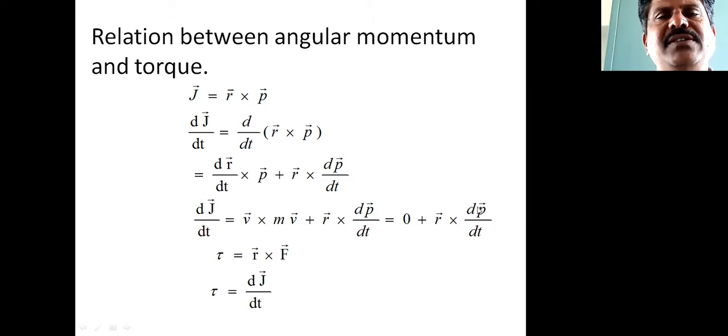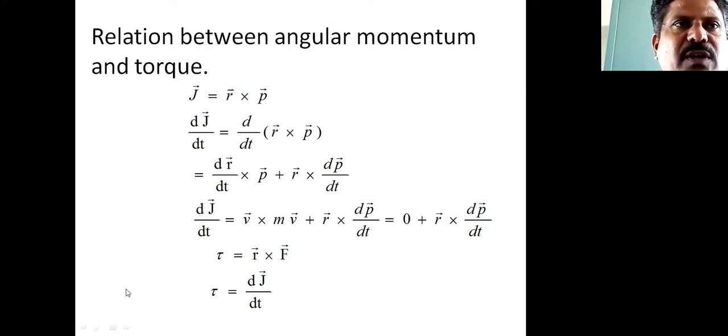Then according to Newton's second law, the time rate of change of linear momentum is nothing but the applied force, so dp by dt equals F. So we get tau equals r into F, which is the moment of force.